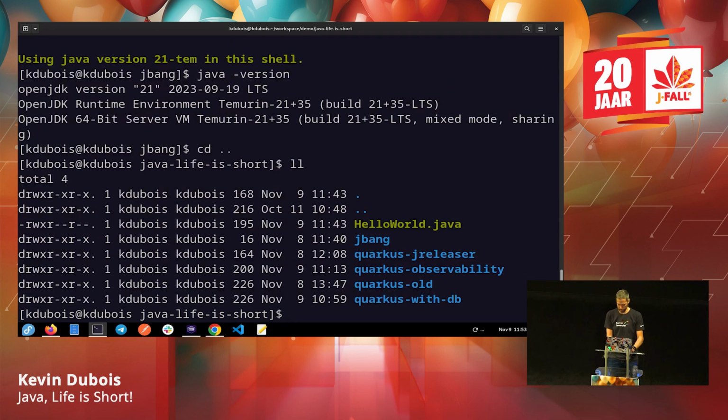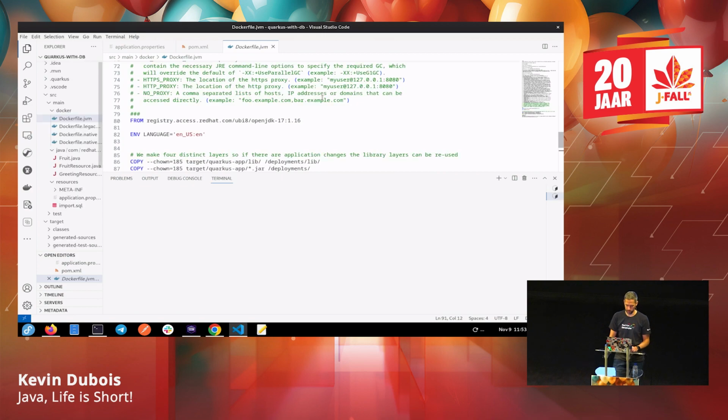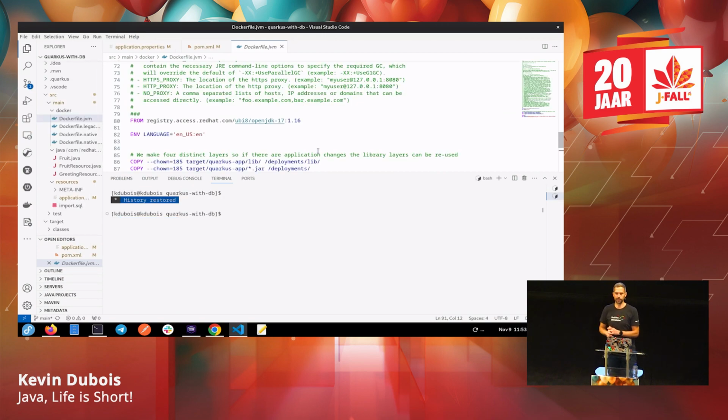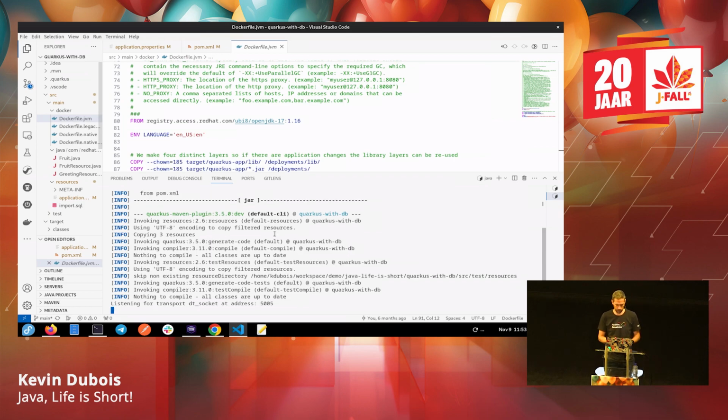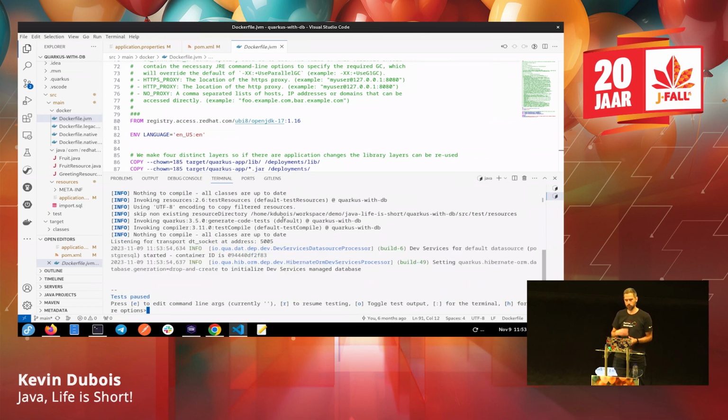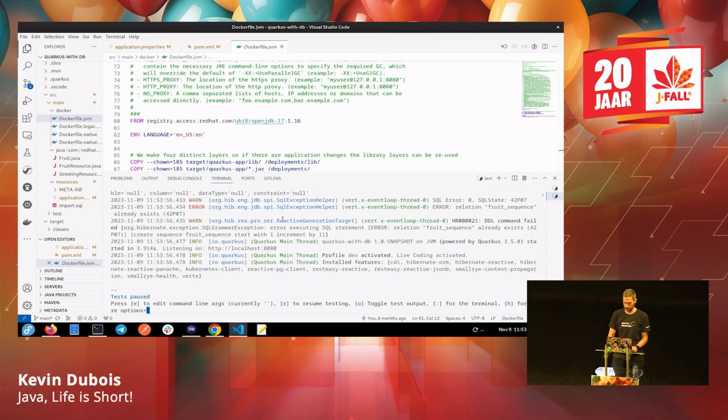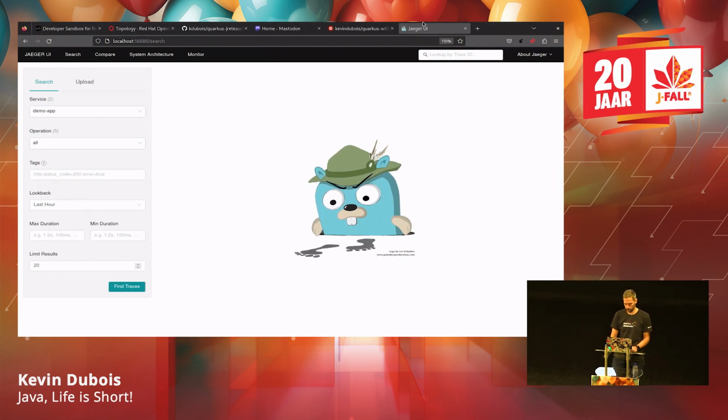So let's open the Quarkus with DB. And so let's pretend that I just installed this, created it from scratch, super cool. So if I do now Quarkus dev, I start my application on my local machine. So you can do this with Maven too, Maven Quarkus dev, or you can use Gradle. So the Quarkus CLI is kind of handy because you can do some things and it's a fairly simple syntax. But you can see here by doing Quarkus dev, and this one has some dependencies, but it doesn't necessarily matter.